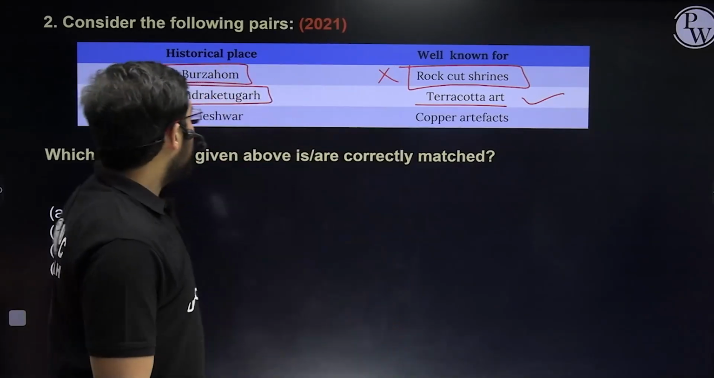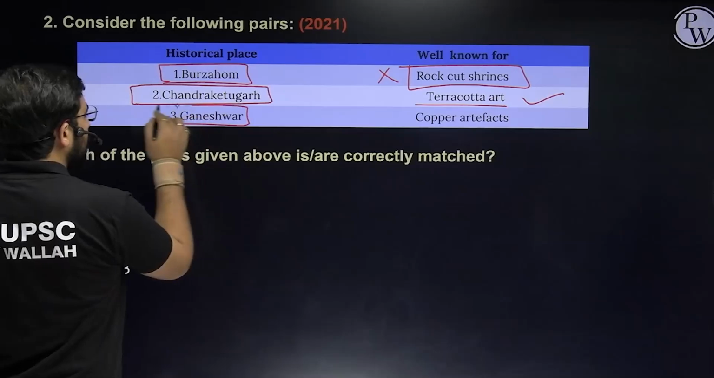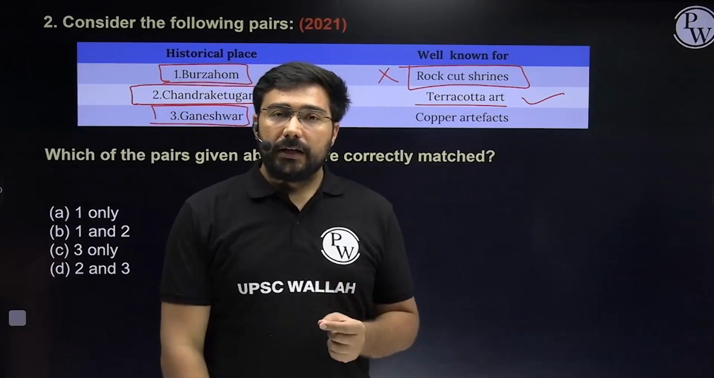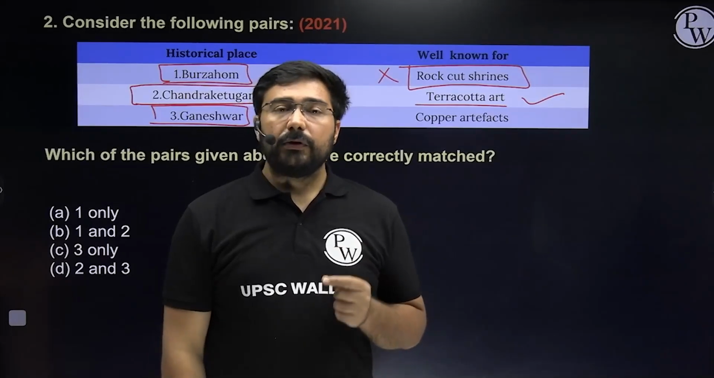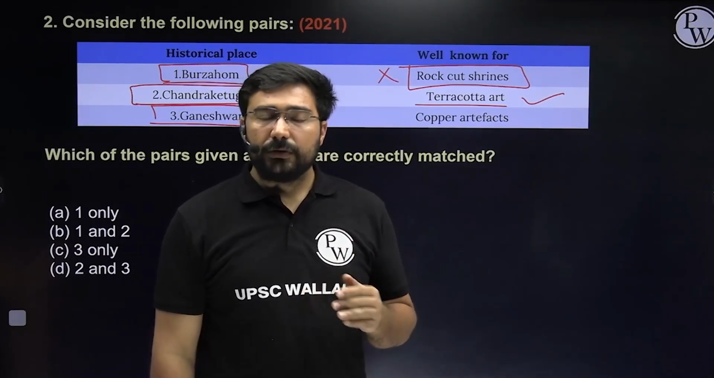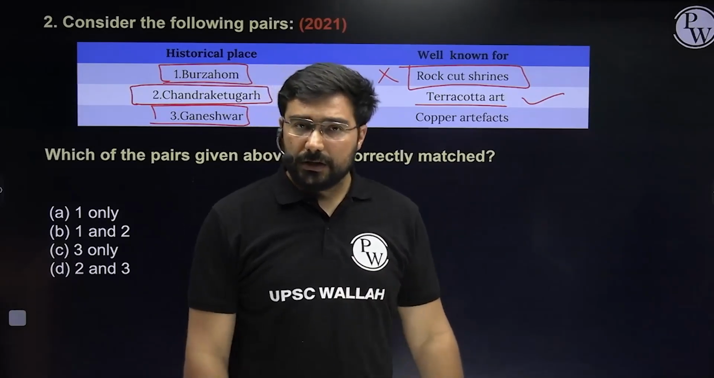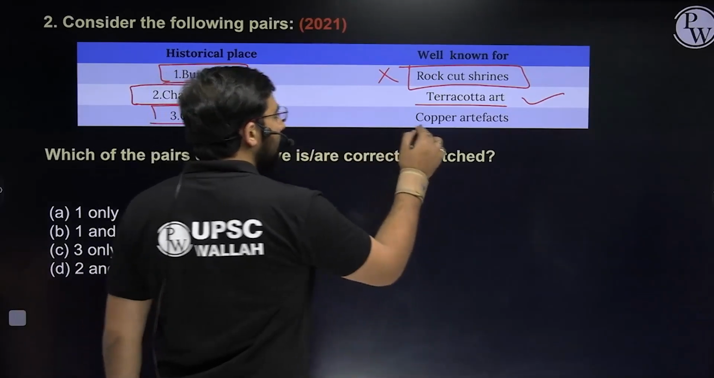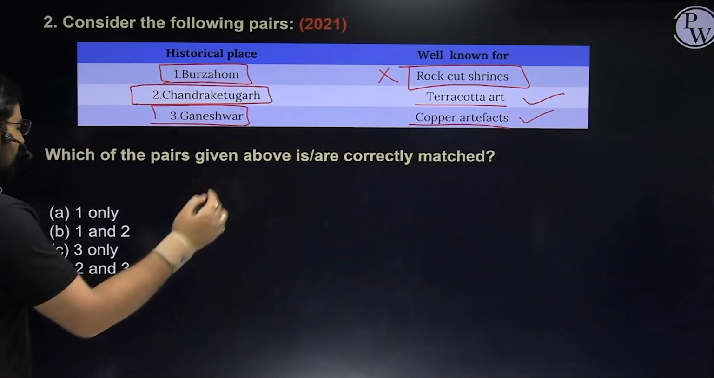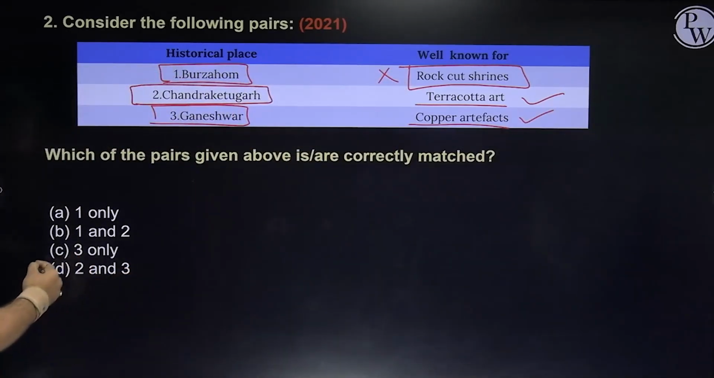Third, Ganeshwar. Now Ganeshwar is an important site. Why Ganeshwar is an important site? Because this is the area where we have Khetri mines. And the people of Ganeshwar, they used to send copper to the Harappan civilization. So there used to be a lot of import and export relationship. So is it known for copper artifacts? Yes, it is also correct. So the question is asking which of the following are correctly matched. So in this case, answer is going to become D, 2 and 3.